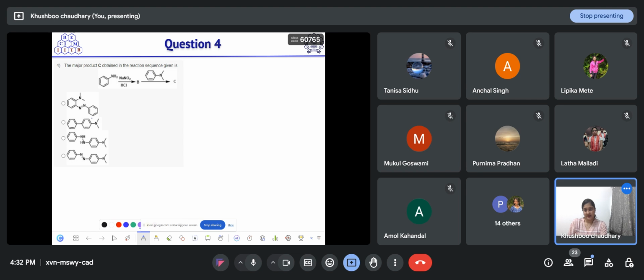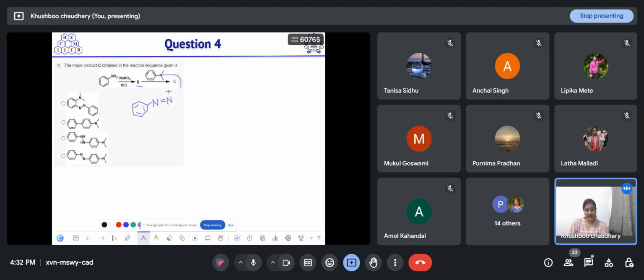So the B product we got is this diazonium salt.